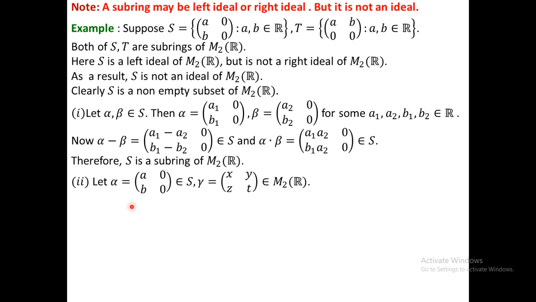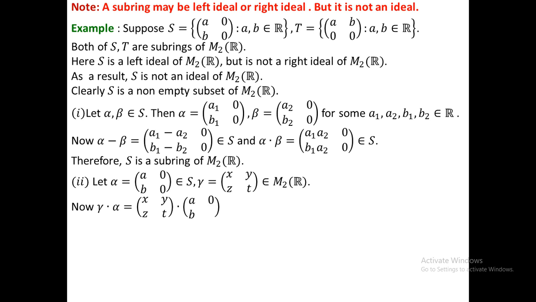If gamma dot alpha is in S, then you can conclude that this is a left ideal, and then you have to check alpha dot gamma, that is you have to take gamma on the right hand side. If alpha dot gamma is in S, then you can conclude that S is a right ideal, but you have to calculate both of them.